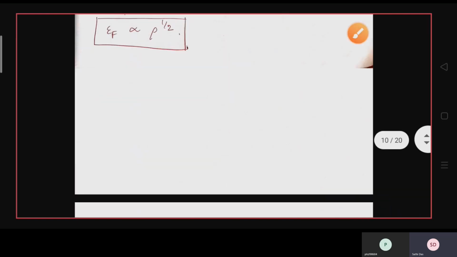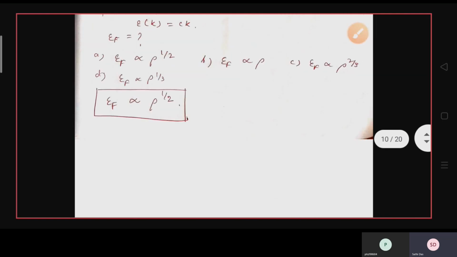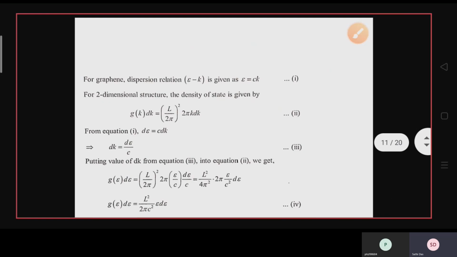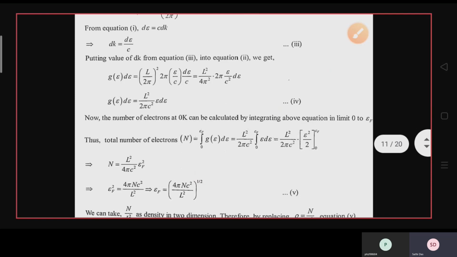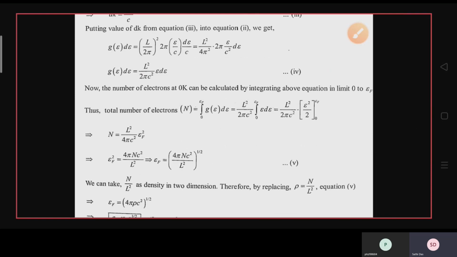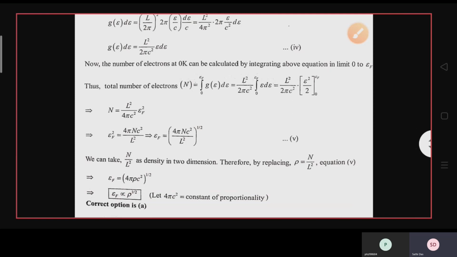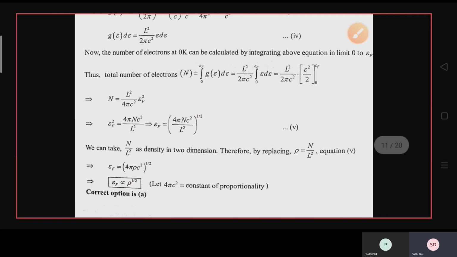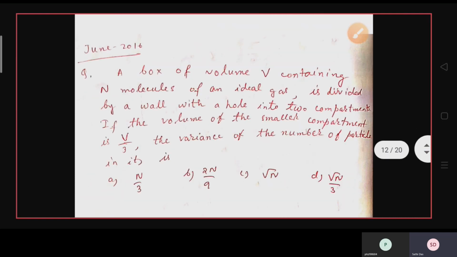In the next video, I shall tell you how to find the answer to this kind of question. What you have to do here is first find the density of states of the system. Then from the density of states information, you can find the total number of particles of the system, and from there you can calculate the energy of the system. So the next video lecture will be very important for you. I will tell you what I am going to cover in the next video lecture.